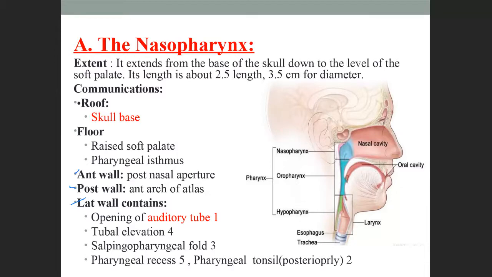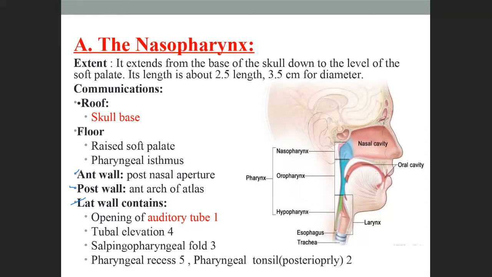How is the posterior wall formed? It is formed by the arch of Atlas. What is the arch of Atlas? It is the first cervical vertebra. And then in the lateral wall, don't worry about these numbers.